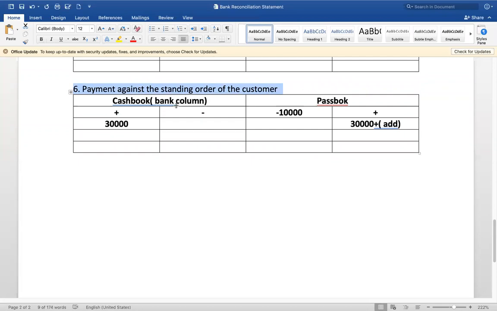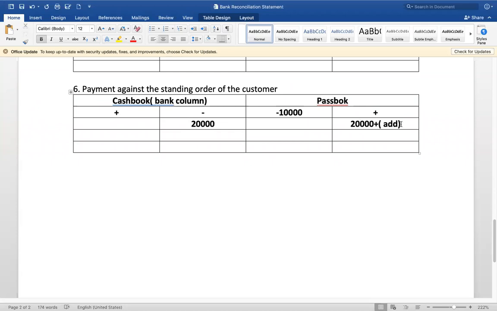Payment against standing instruction of the customer. When payments are made, what happens? You will credit in the cash book. But actually what happened? You have given the order, but you forgot that order.